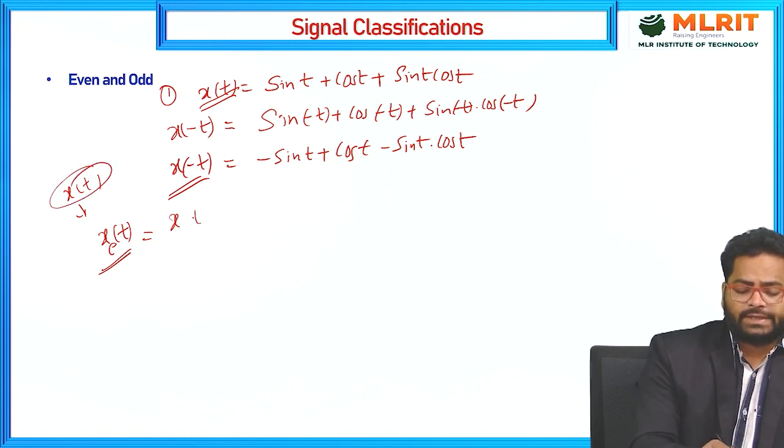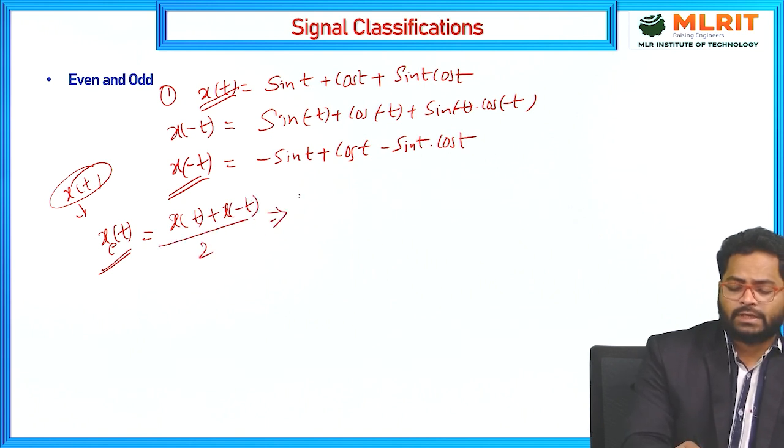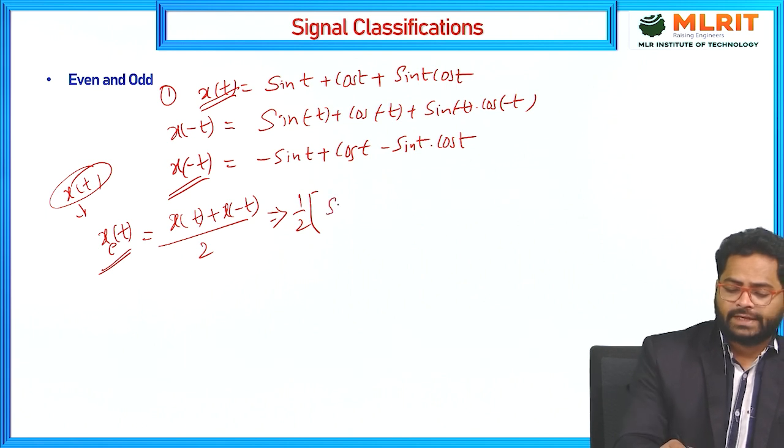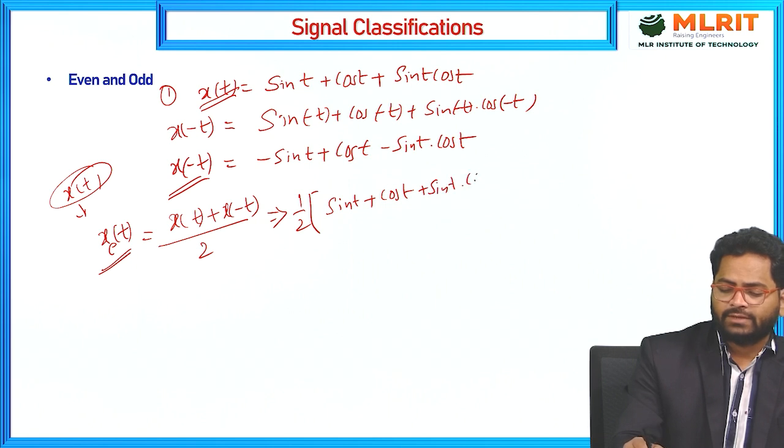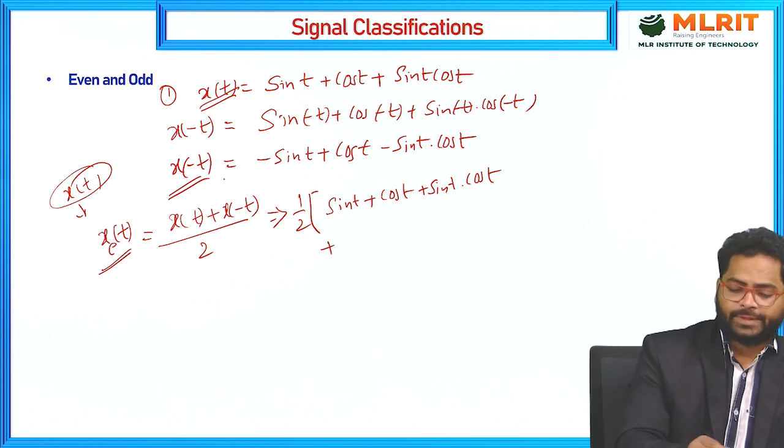We already derived that it is x of t plus x of minus t divided by 2. So I can take 1 by 2 out, and x of t is sin t plus cos t plus sin t into cos t, the first term, plus the x of minus t term.